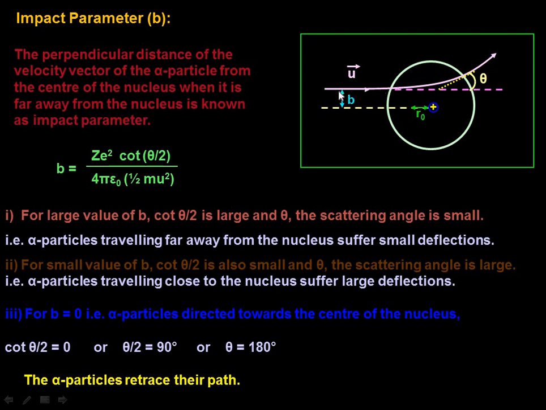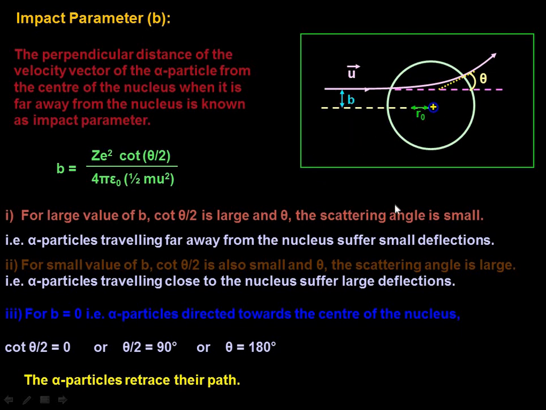Clear? Now at a larger distance, this distance b, perpendicular distance, this is the axis of the nucleus, and this distance is nothing but the impact parameter. Which is nothing but the perpendicular distance of the velocity vector of the alpha particle from the center of the nucleus when it is far away from the atom.